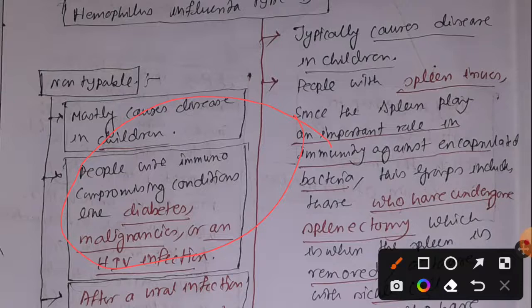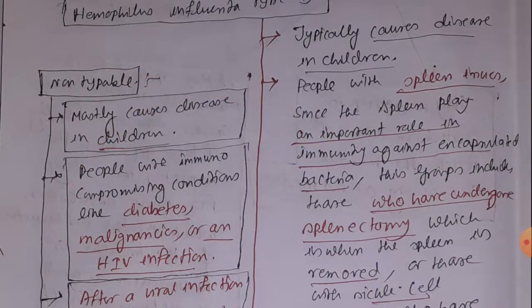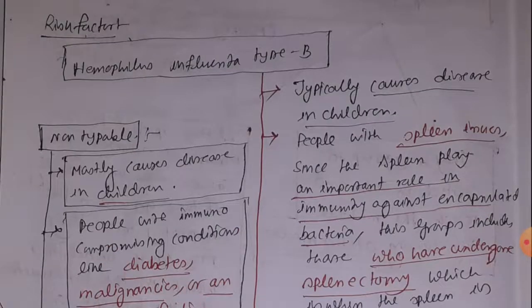People who have just recovered from viral infection can develop post-viral pneumonia due to this non-typeable strain. And people with serious lung conditions, for example chronic obstructive pulmonary disease or cystic fibrosis, can develop bronchopneumonia due to the non-typeable strain. So those are the risk factors for Haemophilus influenzae.